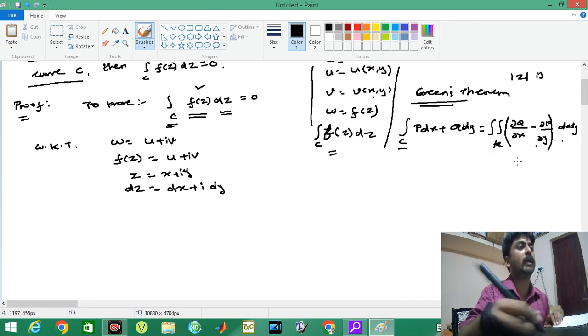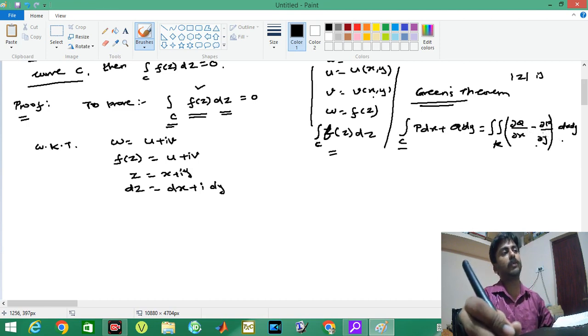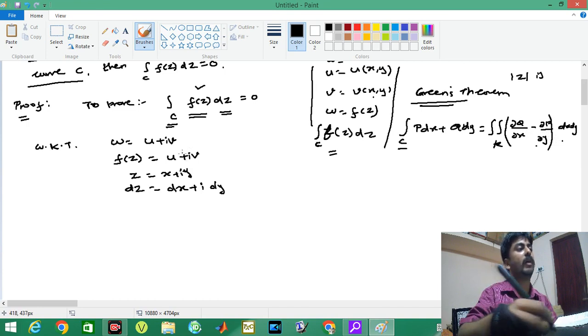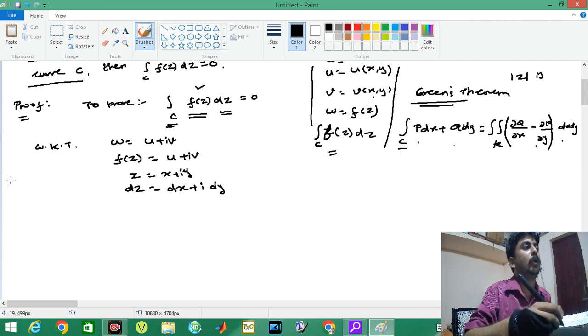Actually, we have studied the integral over c of u dx plus v dy equals the double integral over r of dou v by dou x minus dou u by dou y dx dy, but we have u and v in the function itself. If I repeat the same u and v here, it will create confusion. That is why I have altered u and v to p and q now. Now by this theorem I am going to write our function.